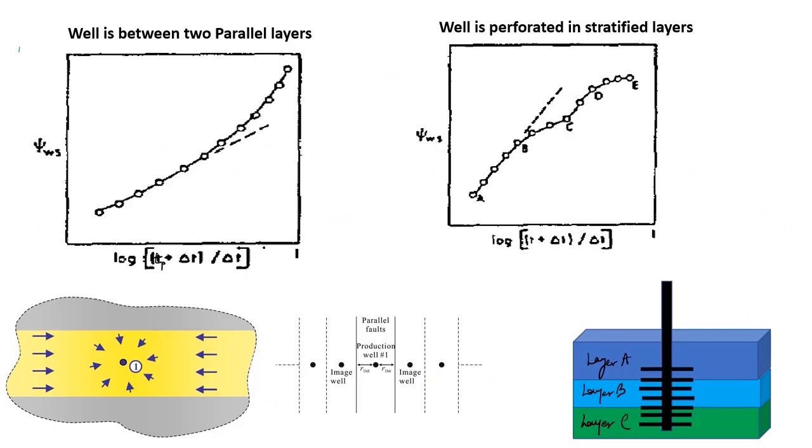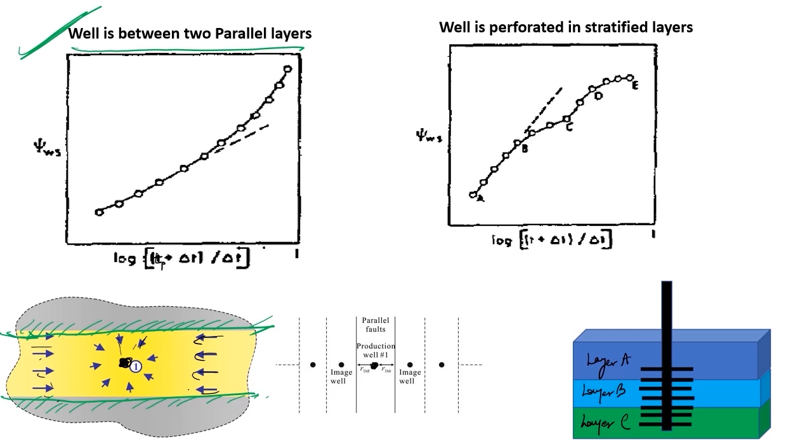Okay, now let's discuss this particular case where my well is between two parallel faults. Just look at this system. Let's say my well is over here, and these are faults, and there is no communication between the faults. If I am having a producer well at the center, between two parallel faults, as seen in my principle of superposition, the principle of superposition, I have already discussed that